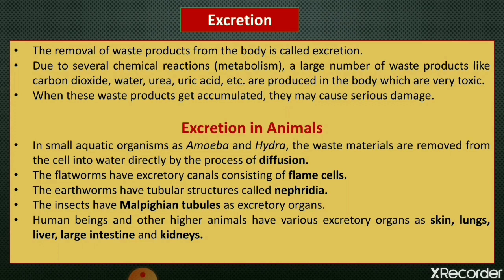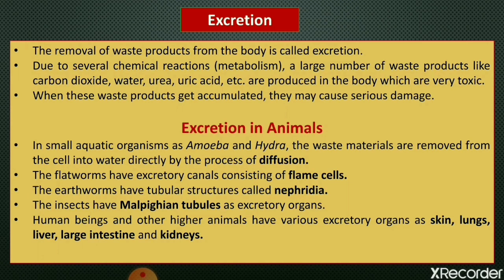So these waste materials must be removed from our body from time to time in order to stay healthy. The removal of waste materials produced in the cells of a living organism is called excretion. Means the removal of waste products which are produced in the cells of a living organism, this process is called excretion.